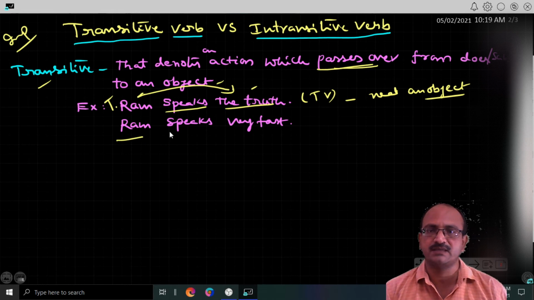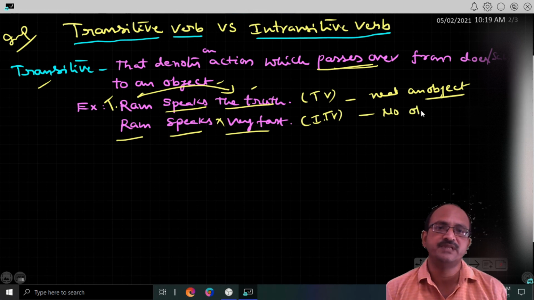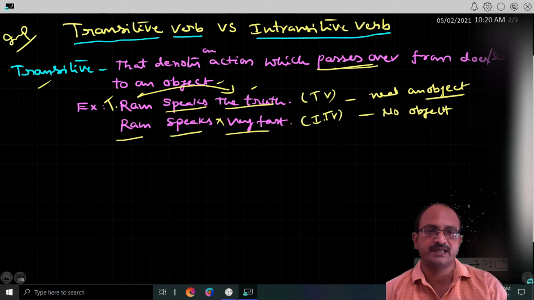Here you see this is the subject, Ram, and speaks is the verb, but there is no object here. So, he speaks very fast. There is nothing passing over from the subject to the object. Of course, there is no object here even. So that is an intransitive verb. So no need, no object. So very simple. If an object is needed, that is a transitive verb. If the object is not needed, that is an intransitive verb. You understand?